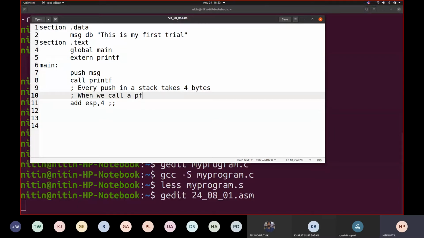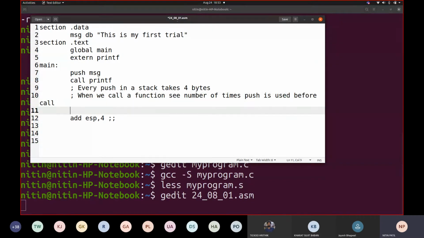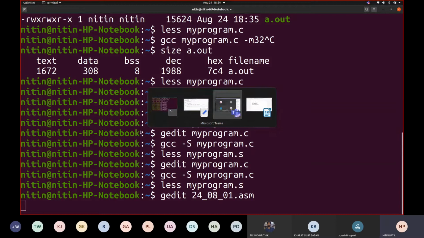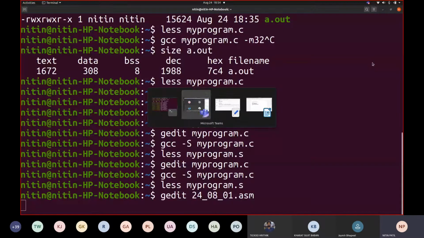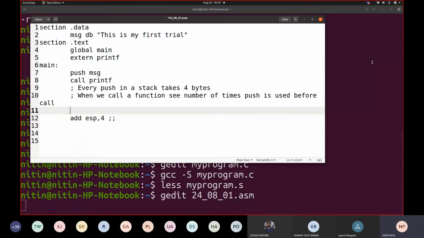When we call a function, see the number of times push is used before call. When we call a function, see the number of times push is used before call, exactly.